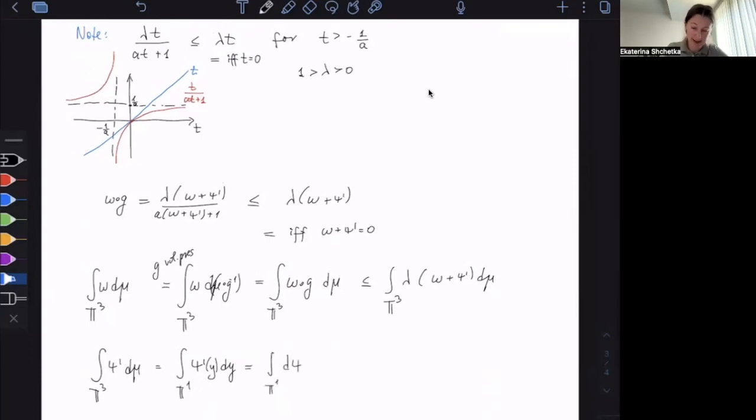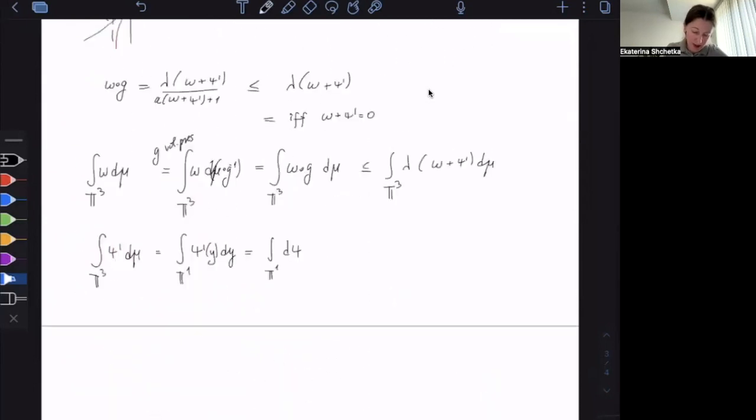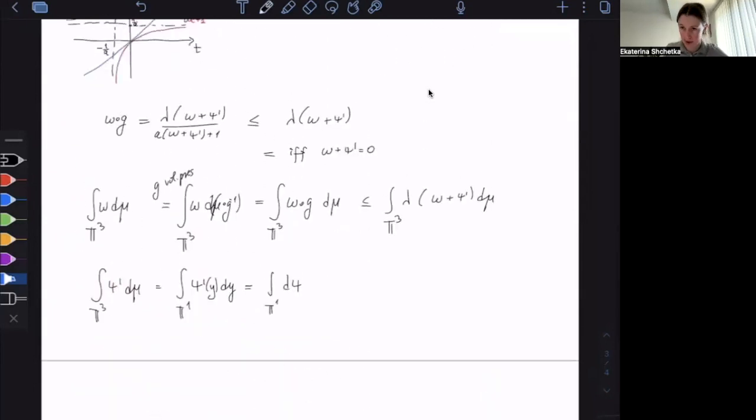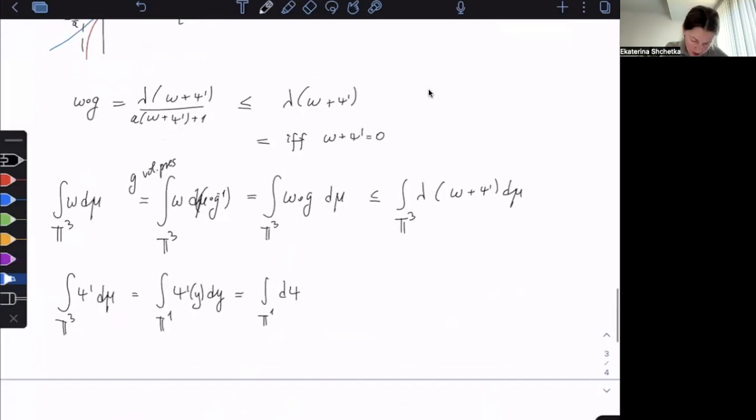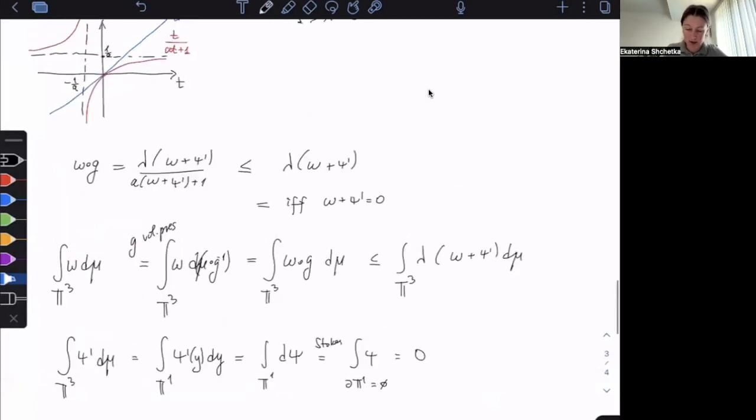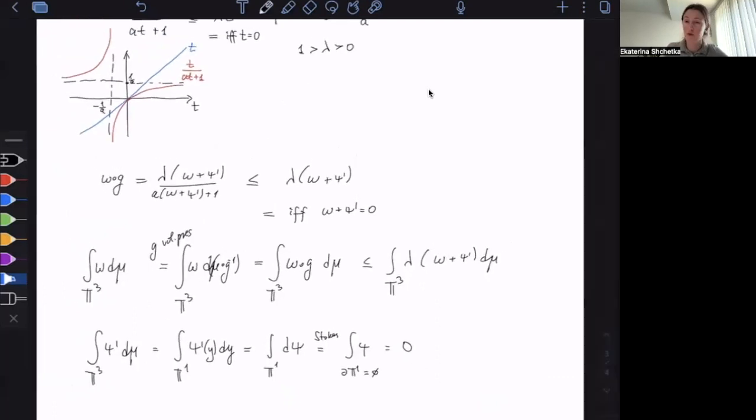So psi is, by definition, a C1 function close to 0. So it gives you a form on a 1-torus, right? Now I can use Stokes' theorem to say that it's an integral over the boundary of psi. And this boundary is just an empty set, so it's going to give me 0. So the integral of my psi prime over the 3-torus will give me 0.